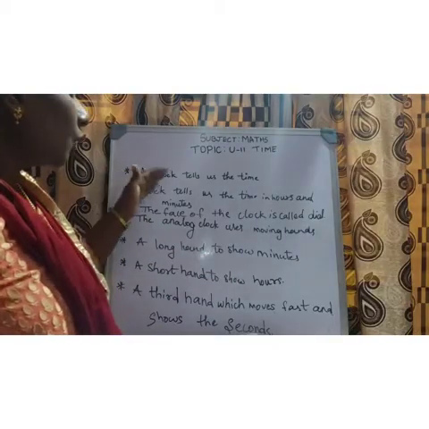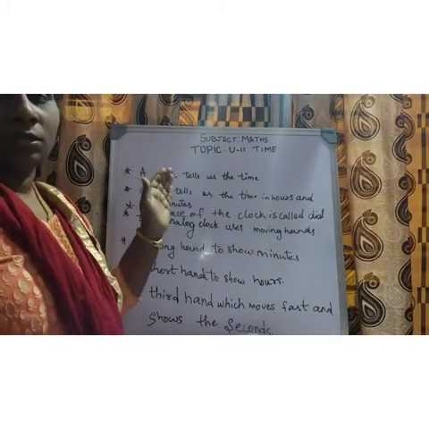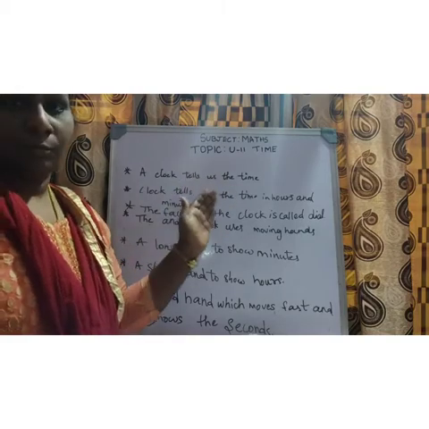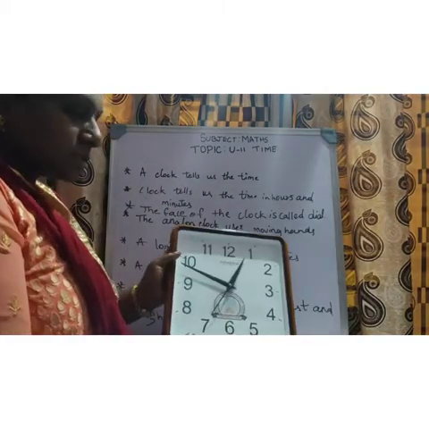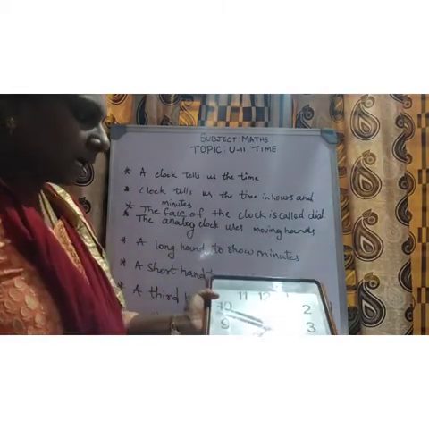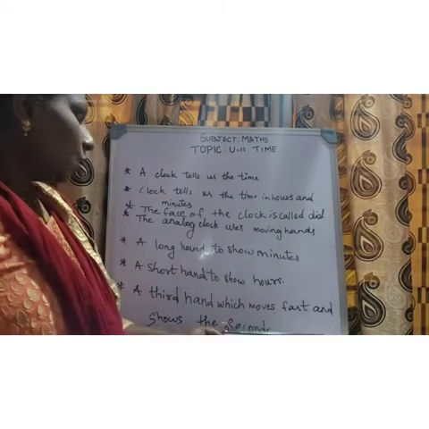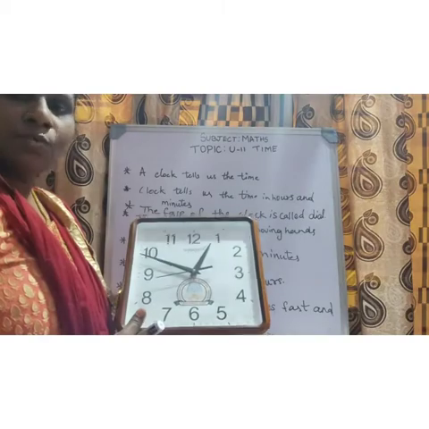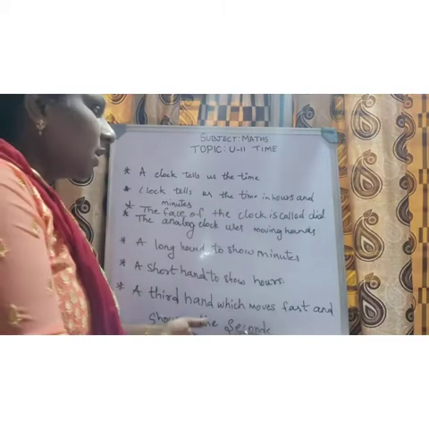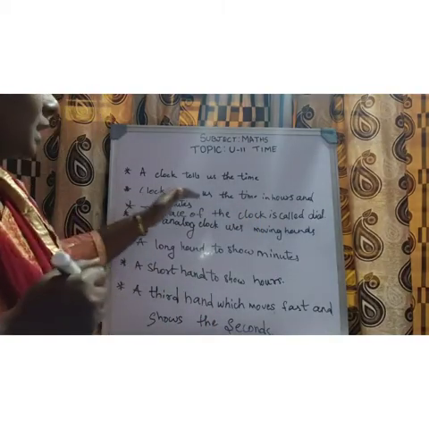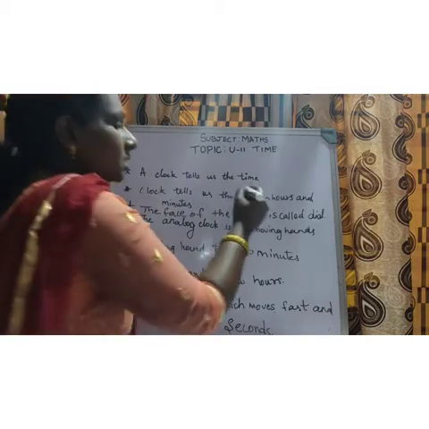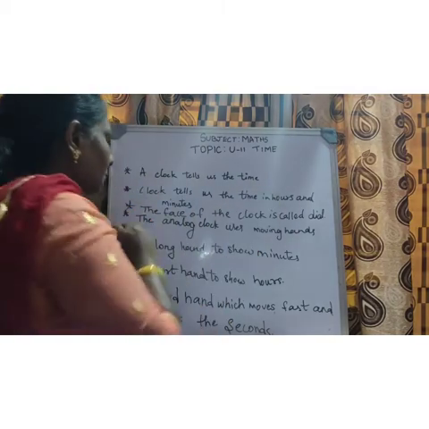Right? A clock tells us what? The clock tells us time. It tells the time in hours and minutes. The clock tells the time in what? Hours and minutes. A clock tells us time in hours and minutes.